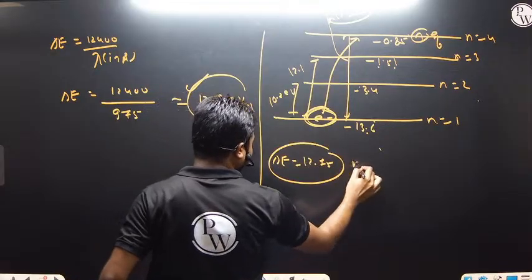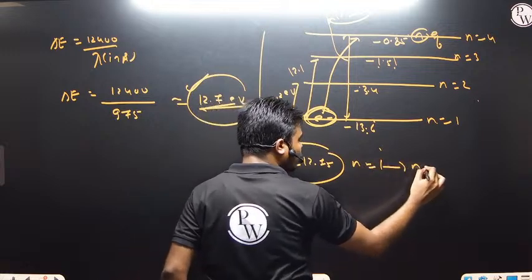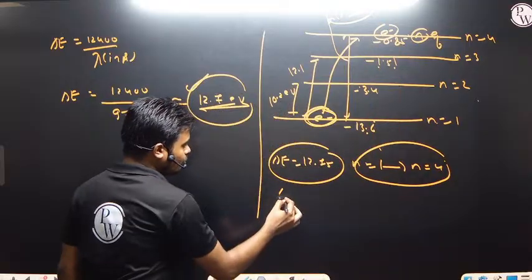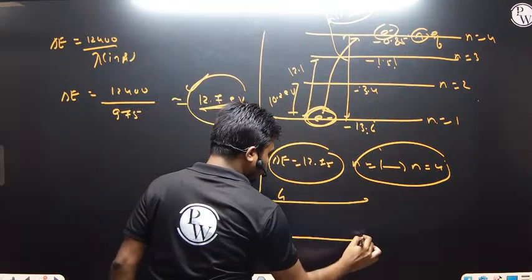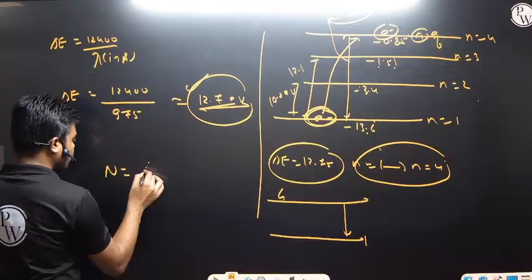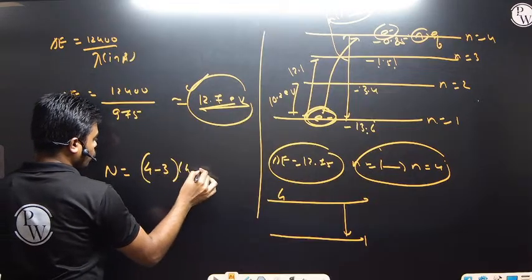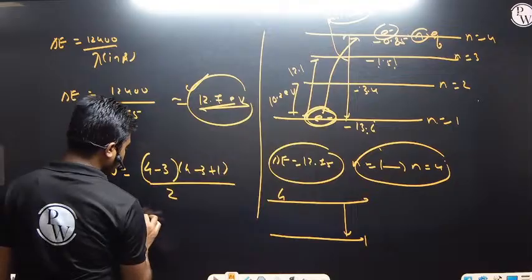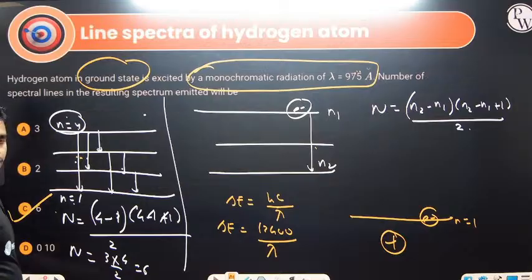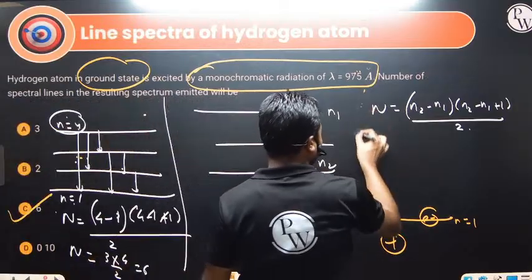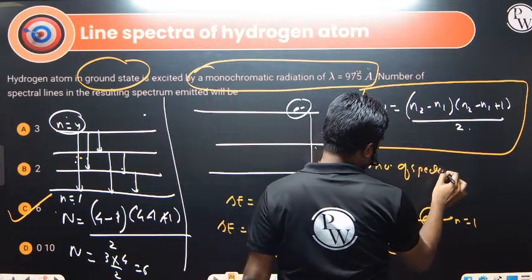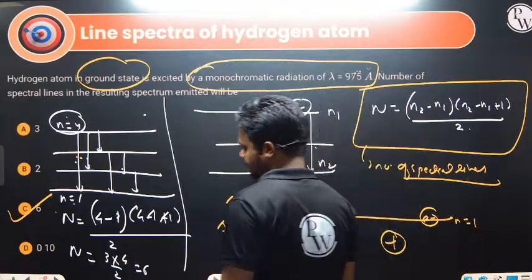This is giving the electron energy to move from n equals to 1 to n equals to 4. Now the electron has reached n equals to 4. It is jumping from 4 to 1 now. Maximum it can jump from 4 to 1. So the number of spectral lines is given by 4 minus 1 into 4 minus 1 plus 1 divided by 2. The answer is 6, the same as the example we took. I hope this is clear to everyone. You can note down this formula for the number of spectral lines. In chemistry also you might have discussed this number of spectral lines when it is jumping from n1 to n2.